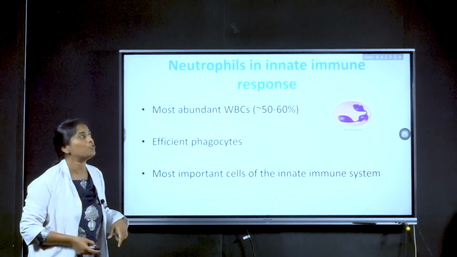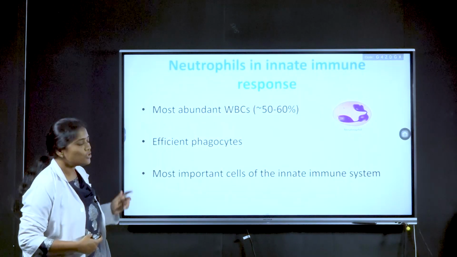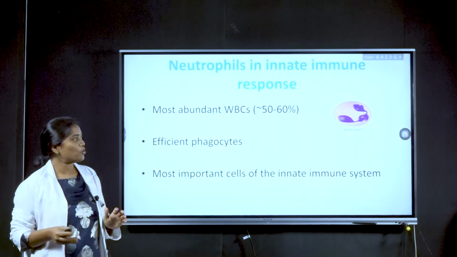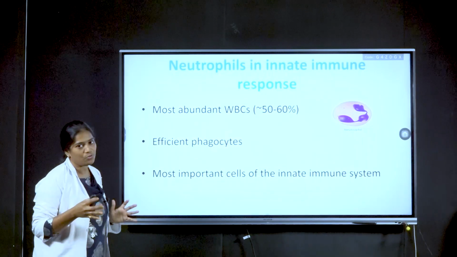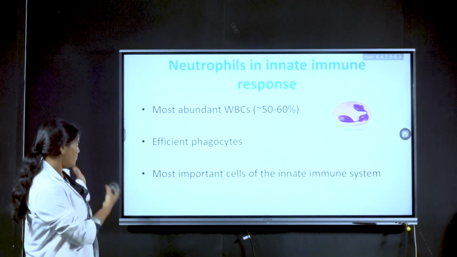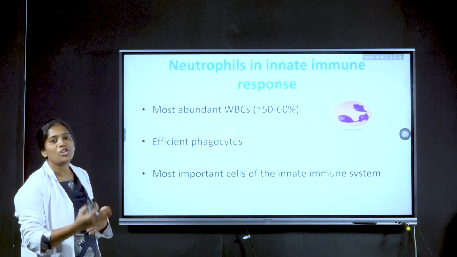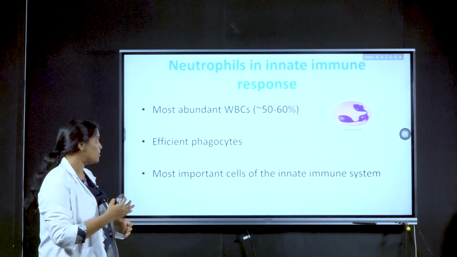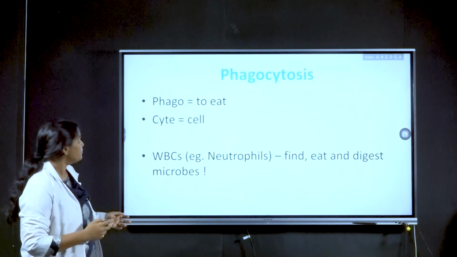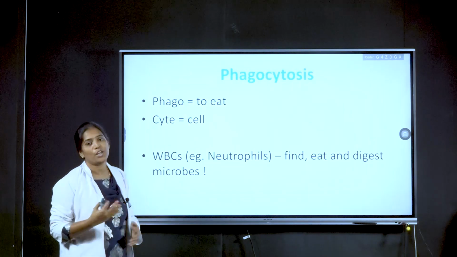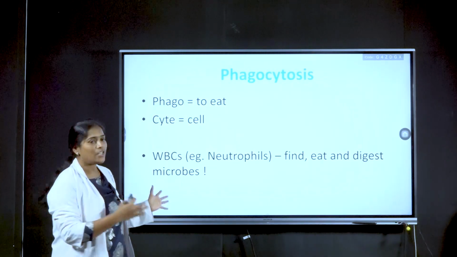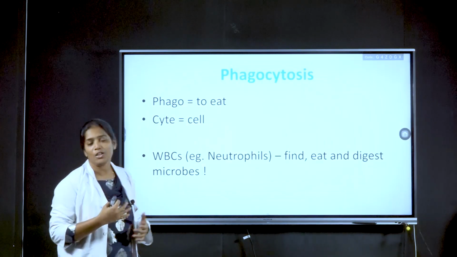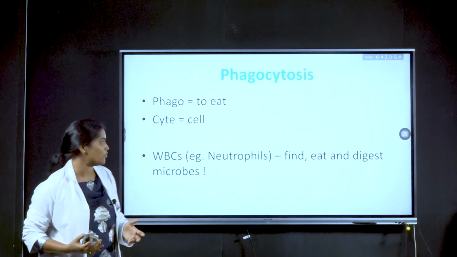First we will see about neutrophils. Neutrophils are the most abundant cells in WBC, comprising 50 to 60% of the WBC volume, and these are the most efficient phagocytes. They show their action by phagocytosis. Phago means to eat, cyte means cell. So phagocytosis is the eating or killing of a cell. Neutrophils show their primary effect by phagocytosis.